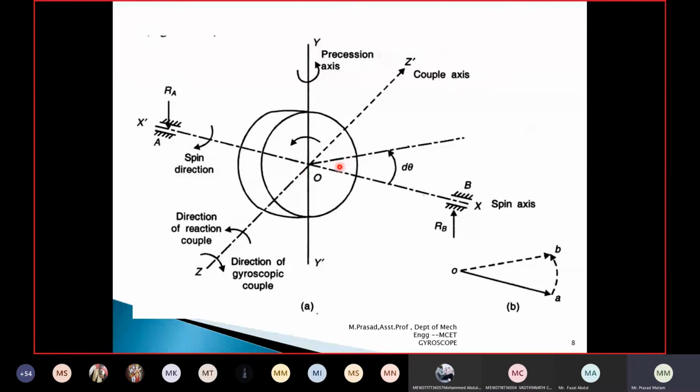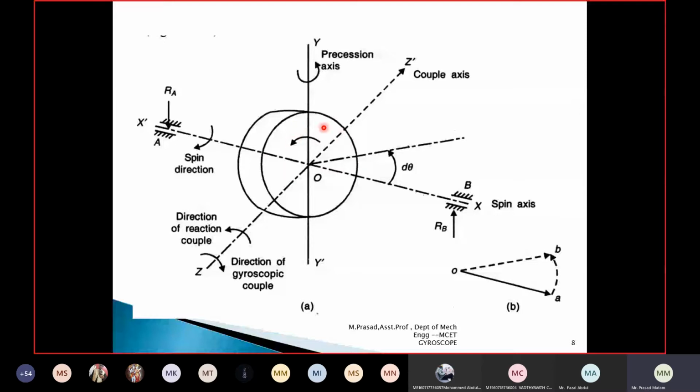When the disc rotates in anti-clockwise direction, it moves in the backward direction. Remember this statement. Okay. Now the disc is rotating clockwise.